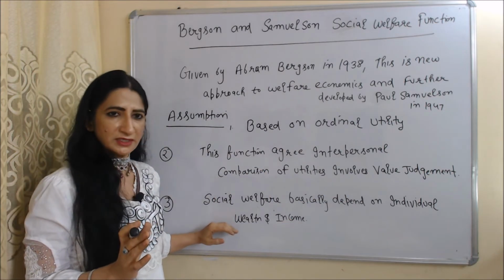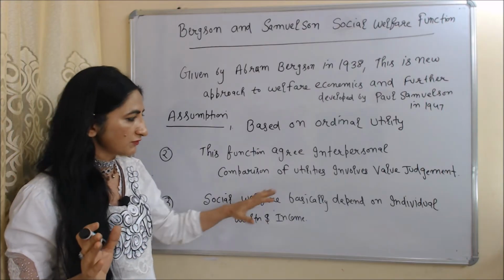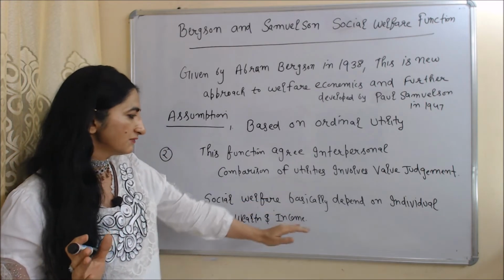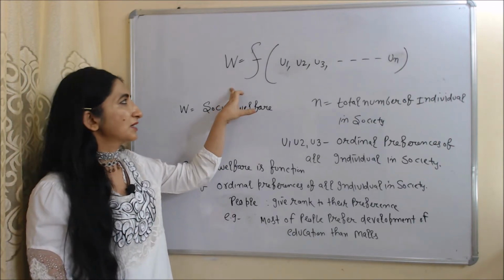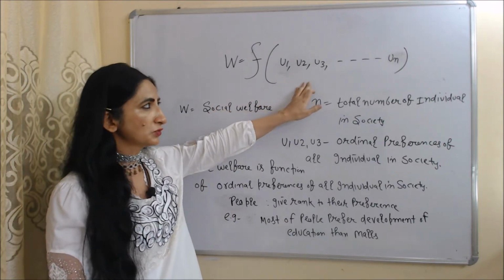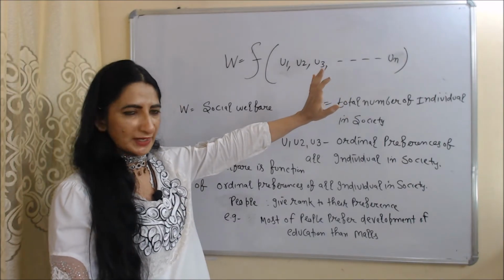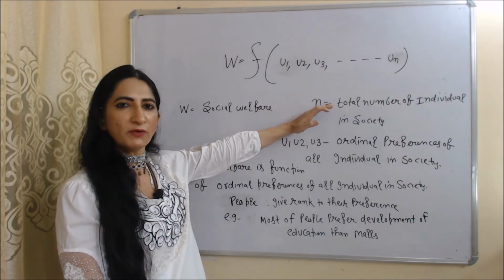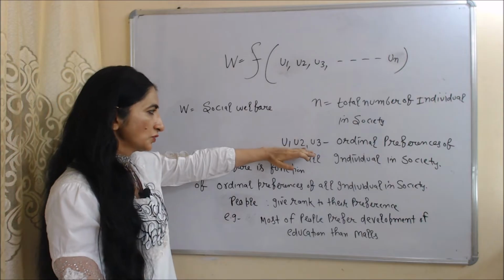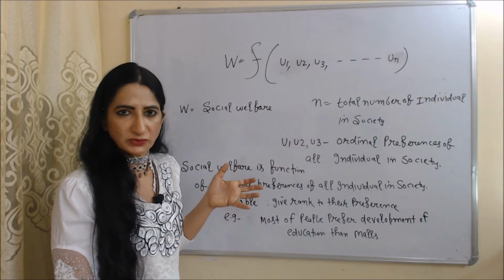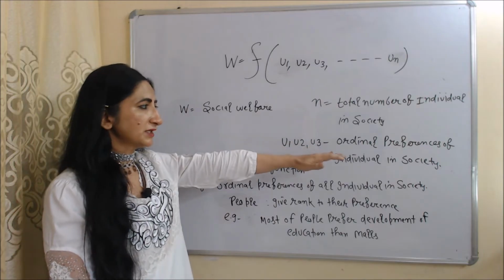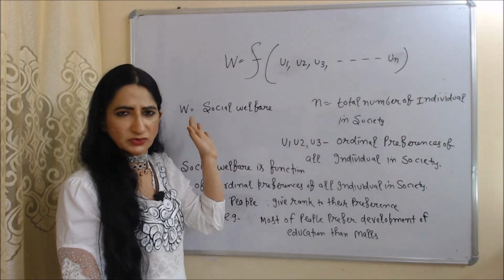The third assumption is that, according to this function, social welfare mainly depends on individual wealth and income. We can write this function as W is a function of U1, U2, U3 till UN. Here N is the total number of individuals in society. U1, U2, U3 are the ordinal preferences, or we can say the ordinal utility, of all individuals in society.